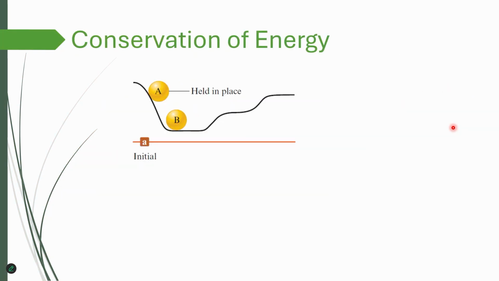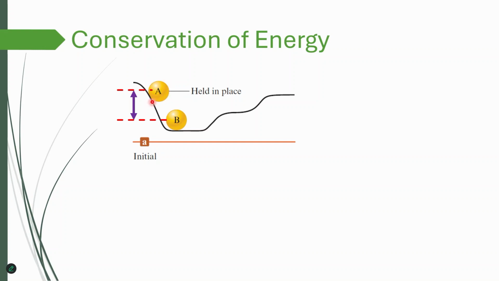All right. So now I will try to explain law of conservation of energy using a simple diagram. So we have two balls, two objects here, A and B, and as you can see, A is held in this place with some forces. That's not relevant in this case. And as you can see from this initial state, there is a difference in position, difference in height.